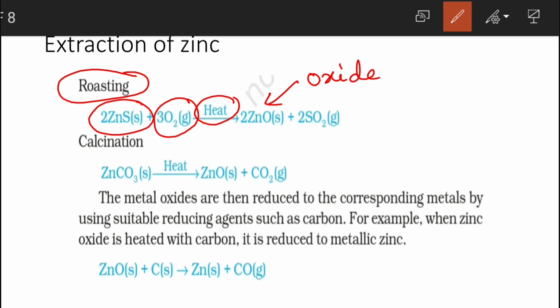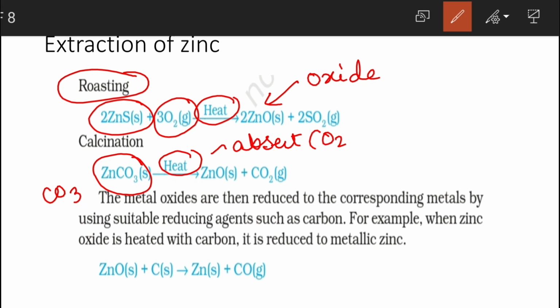Exactly what I'm talking about. Now this is ZnCO3, a carbonate ore because it contains the CO3 group, and as you can see here, it is also heated but oxygen is absent. And at this time also we are getting ZnO, same thing, but the difference is in presence or absence of air.